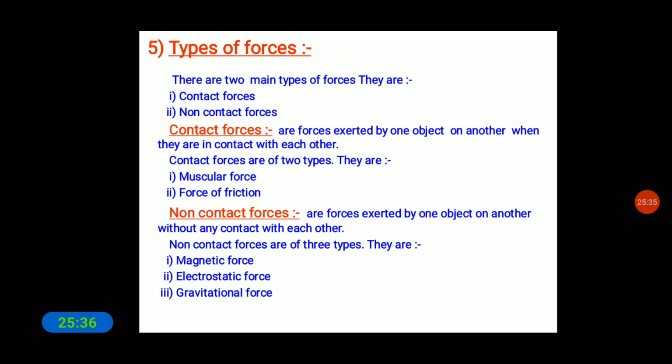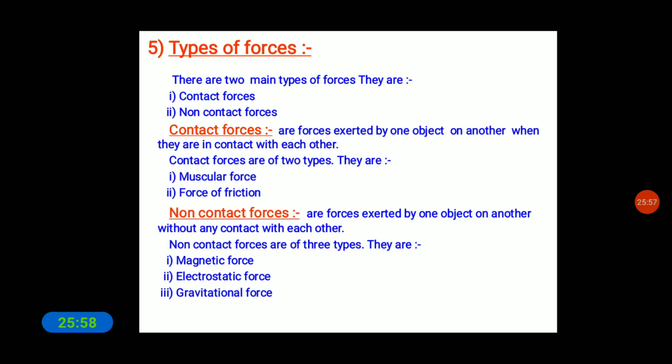So in all these situations, there is some force. When we throw the ball, it moves a certain distance and then it stops. Why does it stop? Why doesn't it move continuously?